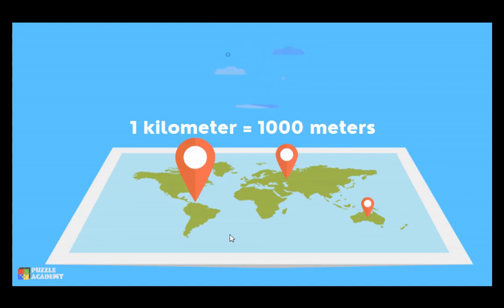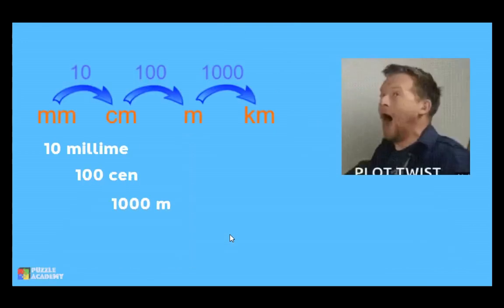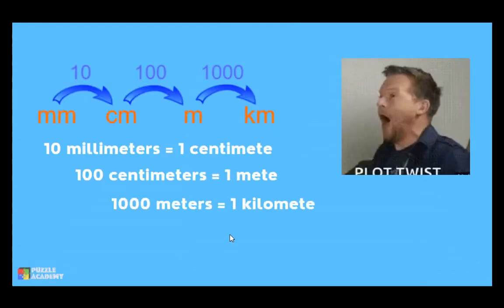And to sum up our quest here, ang sabi dito, when we have 10 millimeters, that is equal to 1 centimeter. And if we have 100 centimeters, we have 1 meter. And if we have 1,000 meters, that is equivalent to 1 kilometer.